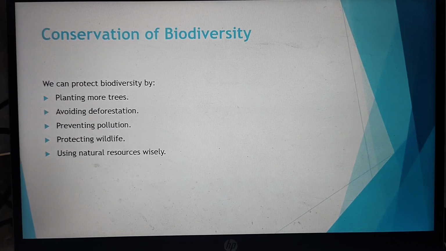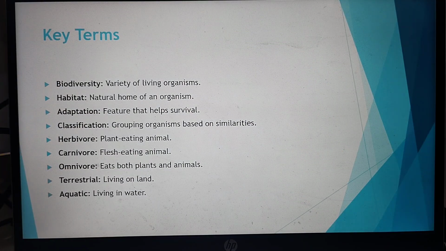Before winding up this chapter, let us revise our key terms. Biodiversity means the variety of living organisms. Habitat is the natural home of an organism. Adaptation means features that help survival. Classification is grouping organisms based on similarities. Herbivores are plant-eating animals, carnivores are flesh-eating animals, and omnivores eat both plants and animals. Terrestrial animals live on land, and aquatic animals live in the water.